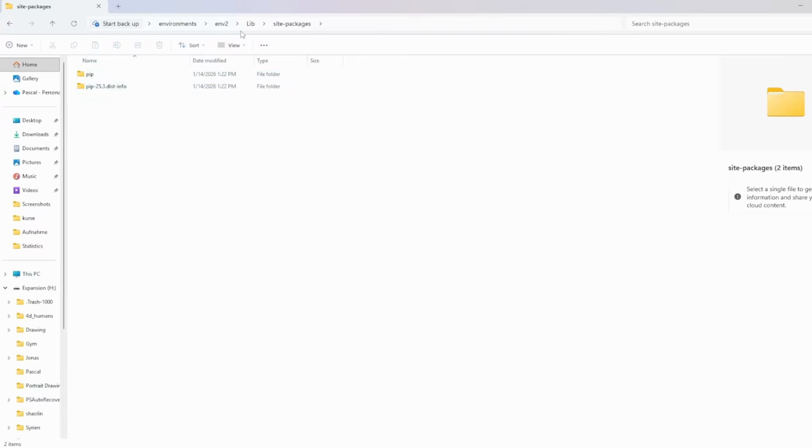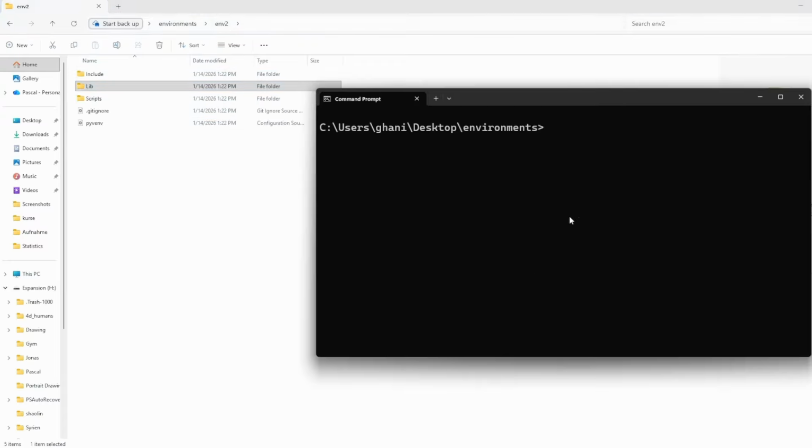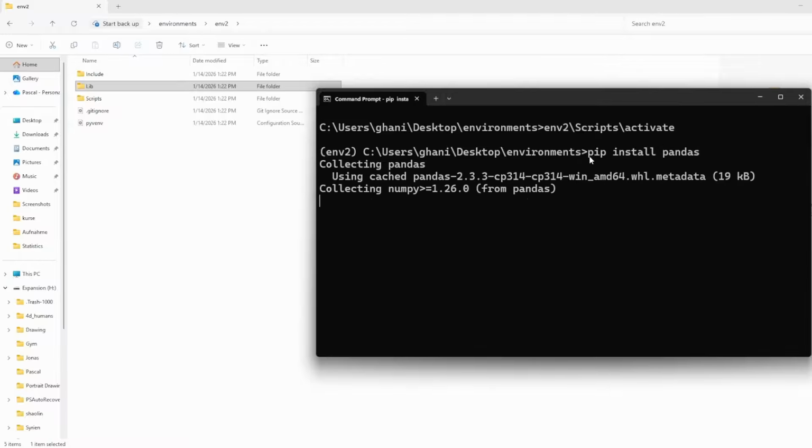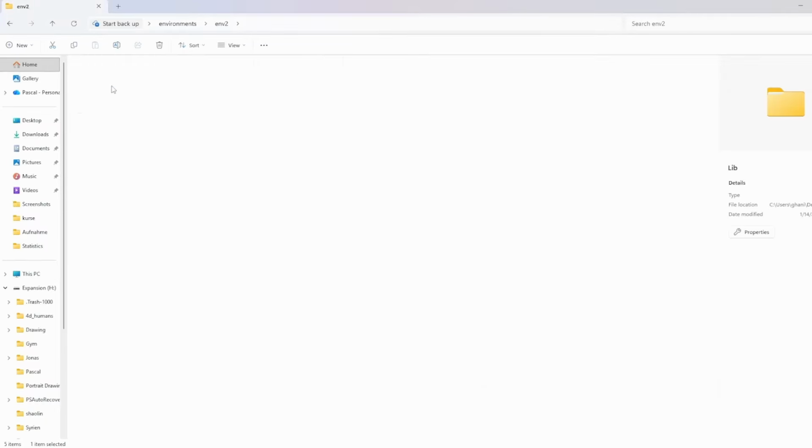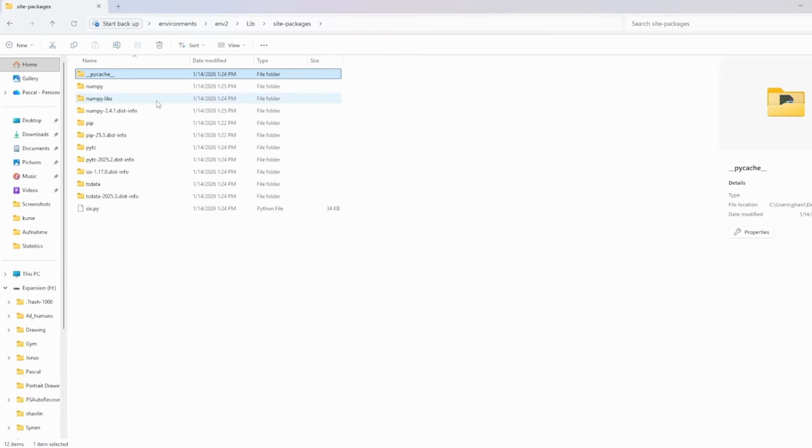And now I can of course also activate the second environment by again saying env2/scripts/activate. Like so. This activated our second environment. And now I could of course also install something in here. So pip install pandas, for example. And this will again take a little bit. And in a couple of seconds, within our lib folder, we will also have pandas within our site-packages, as you can see. But since pandas depends on numpy, we also installed numpy right here. So you see pandas has a lot of dependencies.